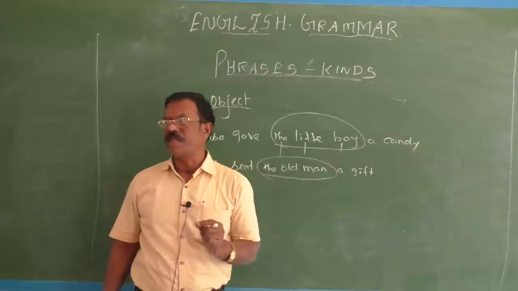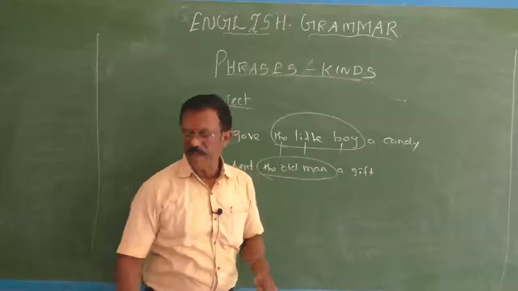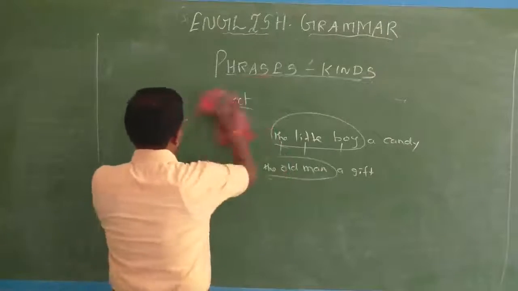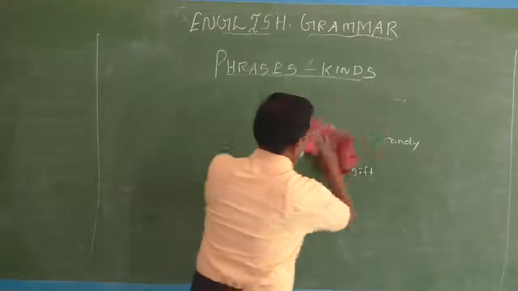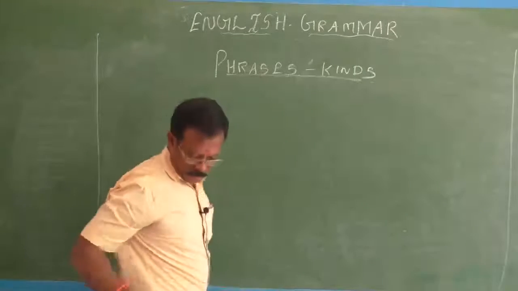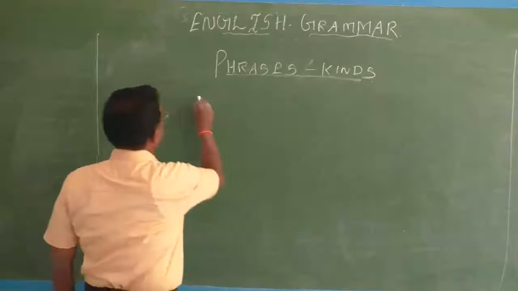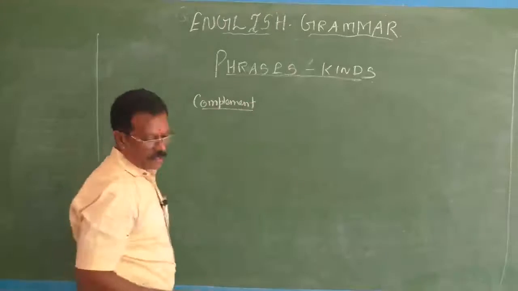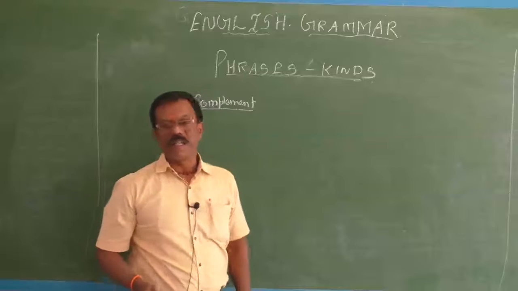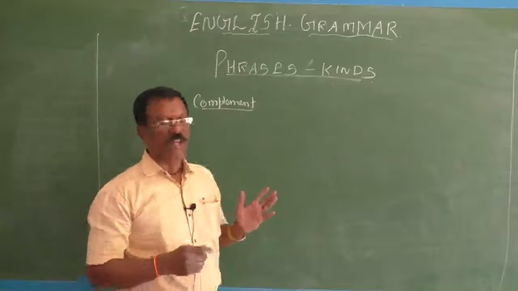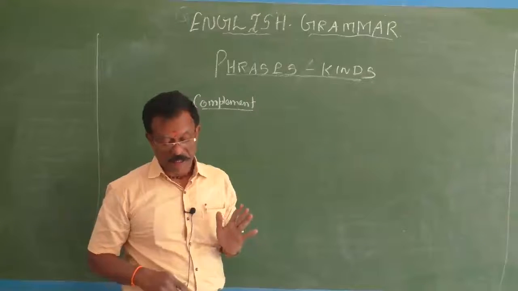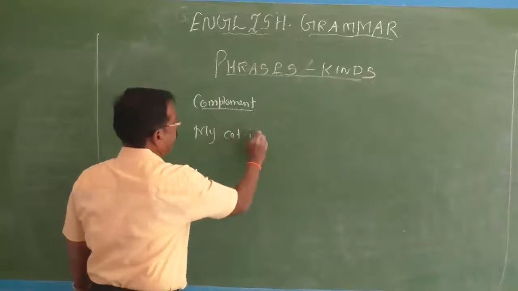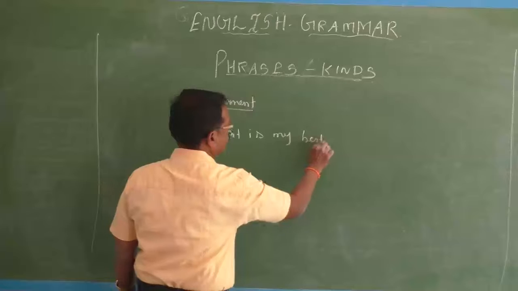How can it be used as a complement? Let me give you one or two examples. A noun phrase can be used as a complement of a verb. But one thing you have to keep in your mind: it is a subject complement. See the example. My cat is my best friend.